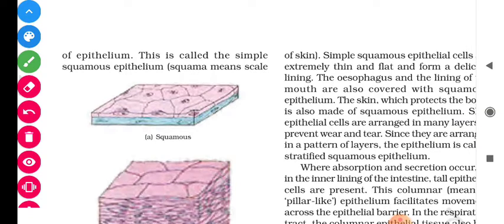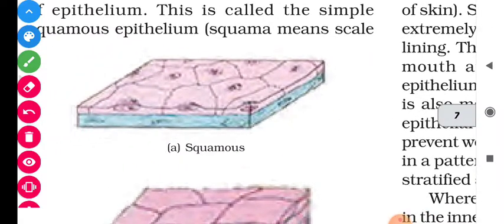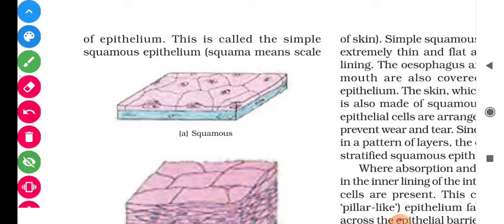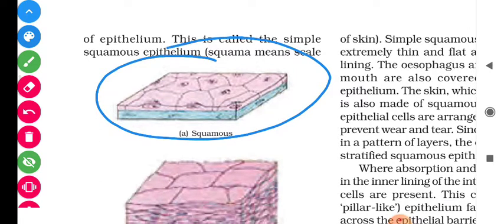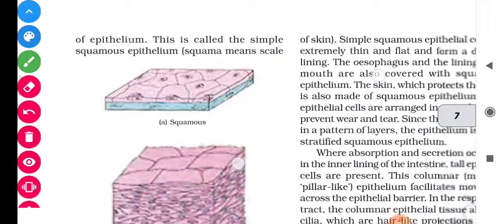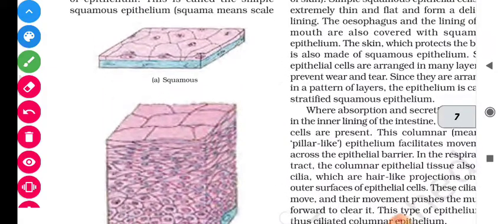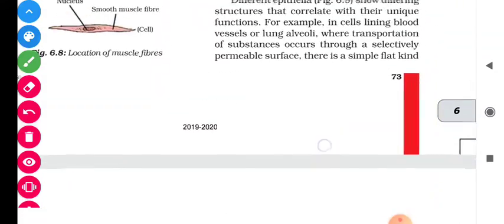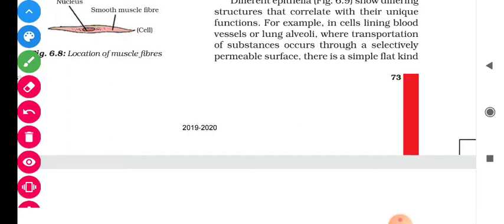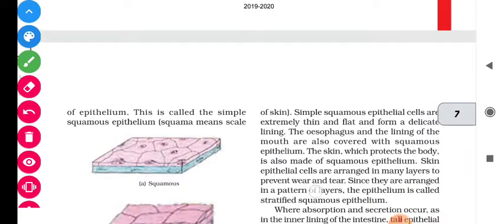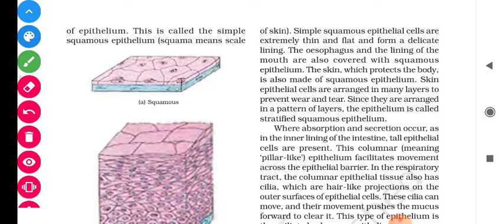Squama means scale of skin. Means, students, where the exchange of gas takes place, at that part the squamous tissue, which is thin in its size, is utilized for the exchange of various food substances as well as oxygen. Majorly, as shown here, lung alveoli and the lining of blood vessels are made up of this squamous epithelium. As discussed here, it is extremely thin, flat and forms a delicate lining.